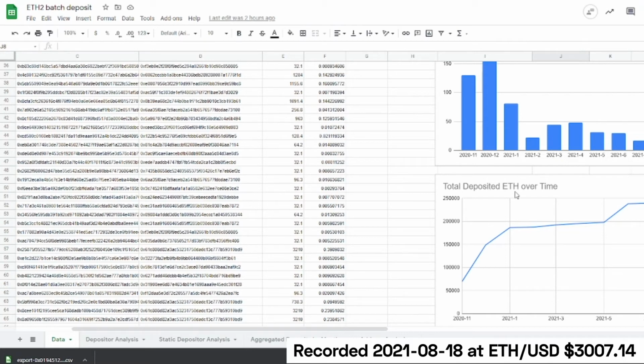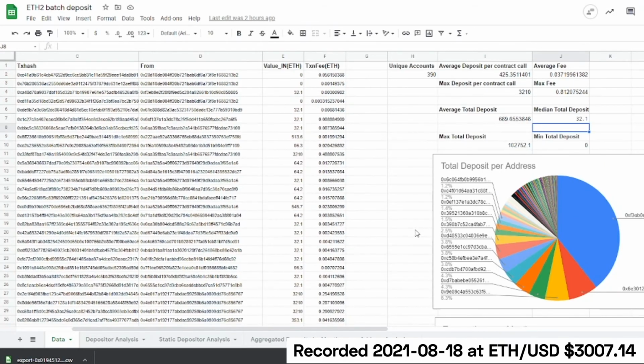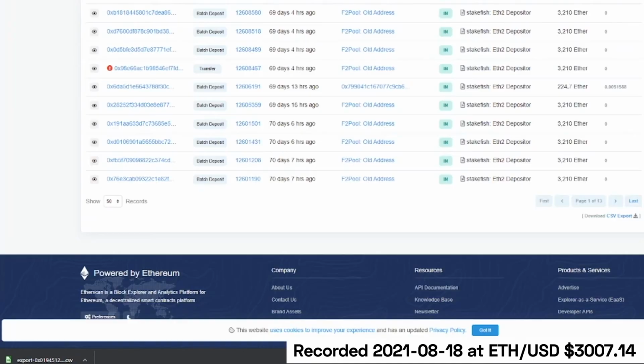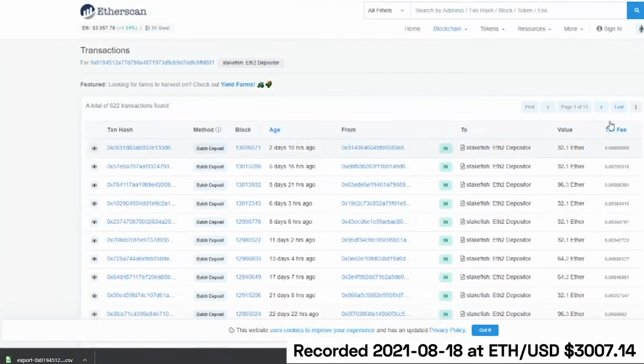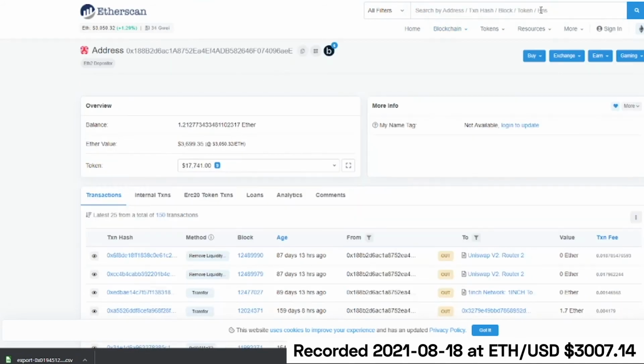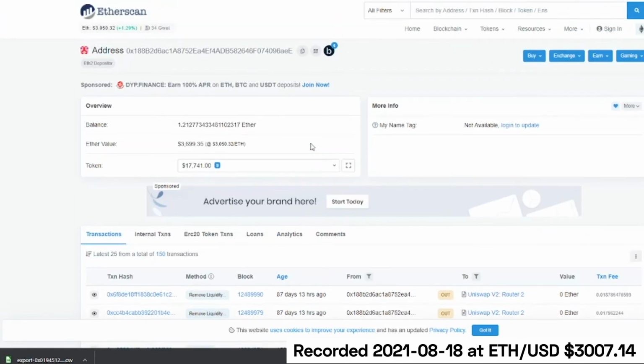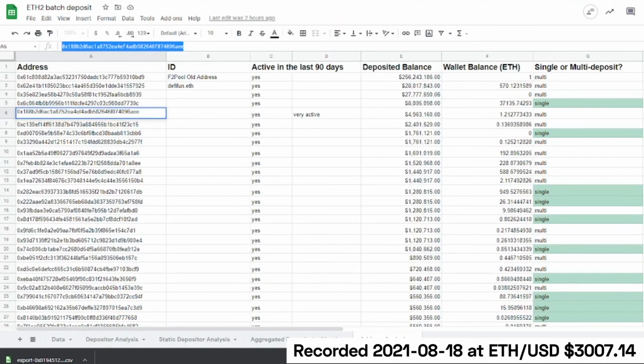Now, beyond that original information that you got from the CSV, another thing that you could do is you could look at the addresses and then try and find out one more piece of data. For example, were they active in the last 90 days? Let's just take one address at random. We'll copy that, come back to Etherscan, and we'll search for that address. And we can see that the last transaction that it did was about 87 days ago. So from there, we can see that it's actually quite active.